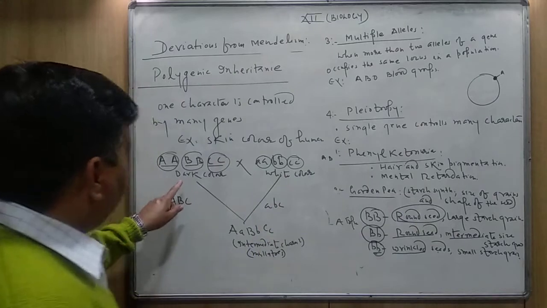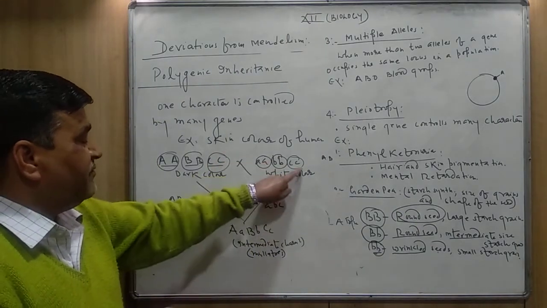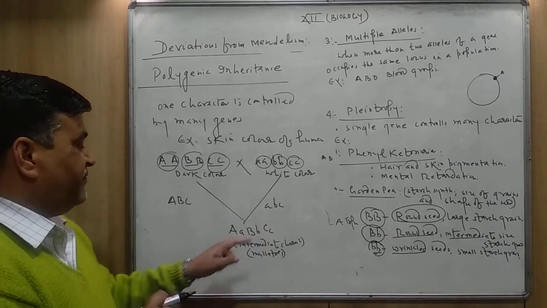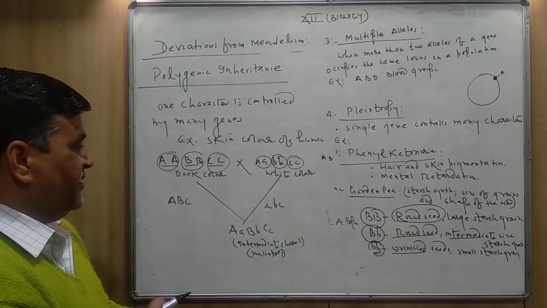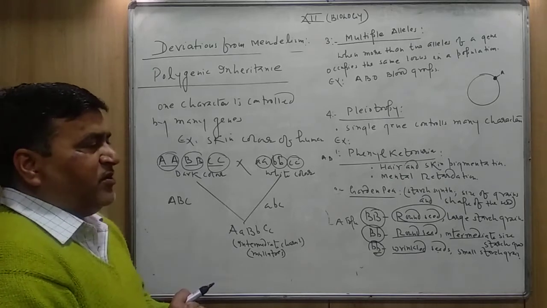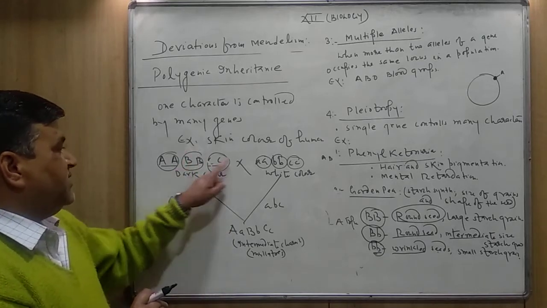And if a person having the dark color is going to marry a person with the white color, their offspring, their son or daughter, will have the intermediate color. They are called mulattoes, because suppose this is the father, this one is the mother.